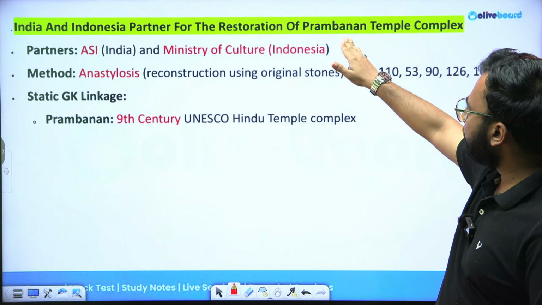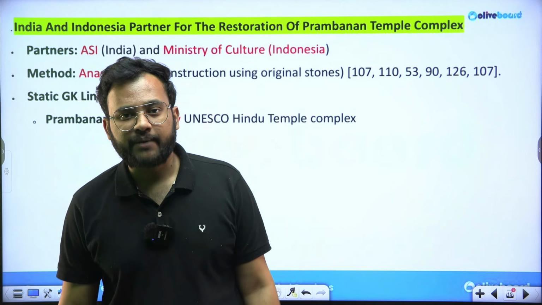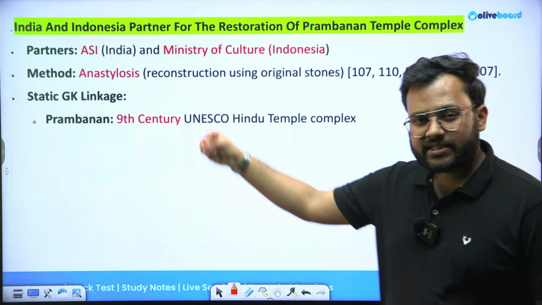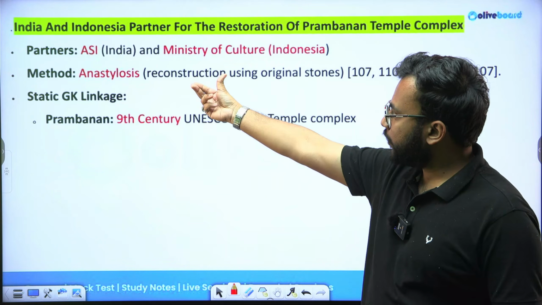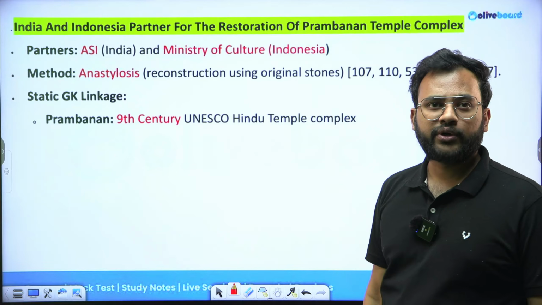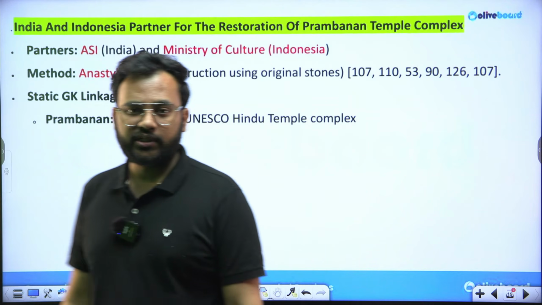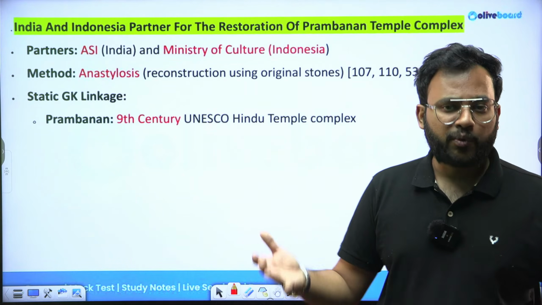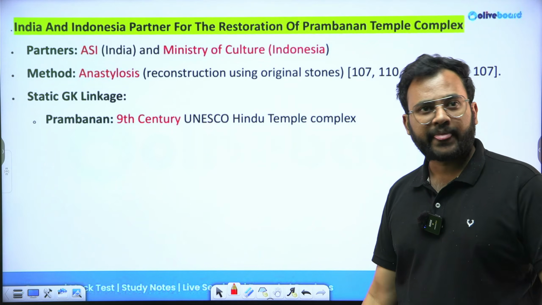Next information is regarding India and Indonesia partnering for restoration of a temple called the Prambanan Temple Complex. This temple is located in Java, Indonesia. So ASI from India, that is the Archaeological Survey of India, is going to partner with the Ministry of Culture of Indonesia in order to jointly contribute to the restoration project of this particular temple, which is an important heritage and cultural site for both regions, Indonesia and India.